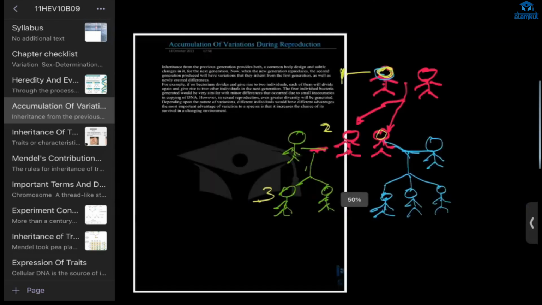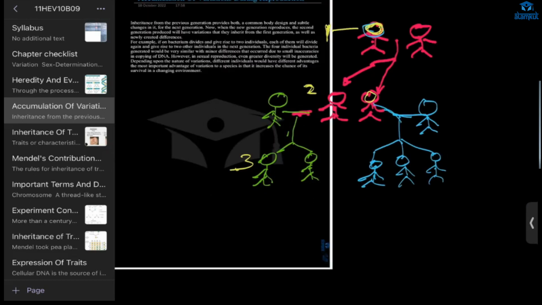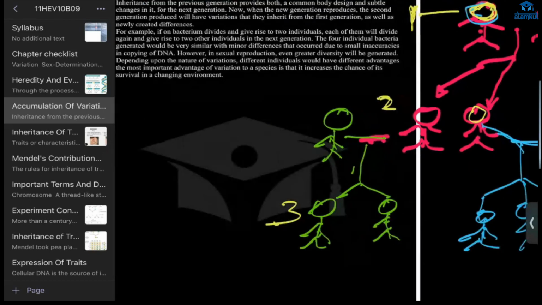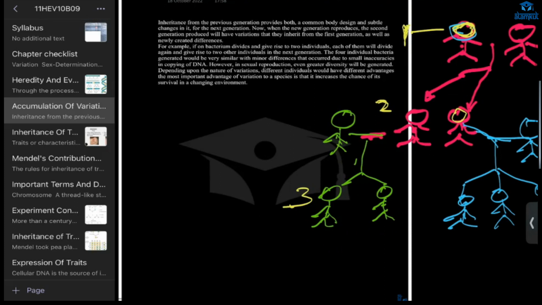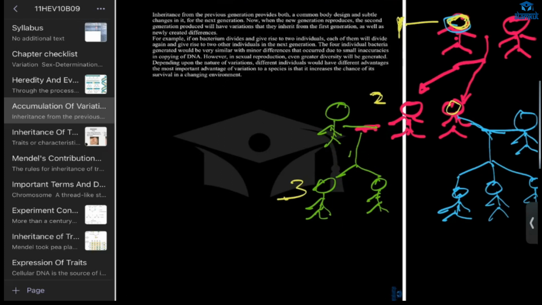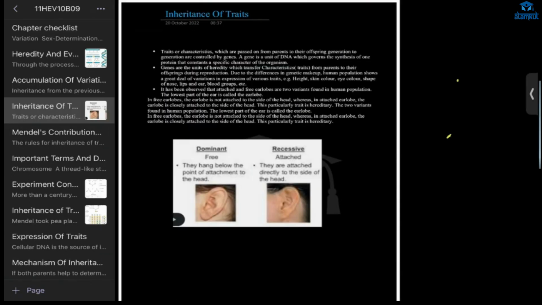So the variation keeps on gathering, an accumulation of variation. Because of these differences, the species has more chance of survival in a changing environment. Understood?